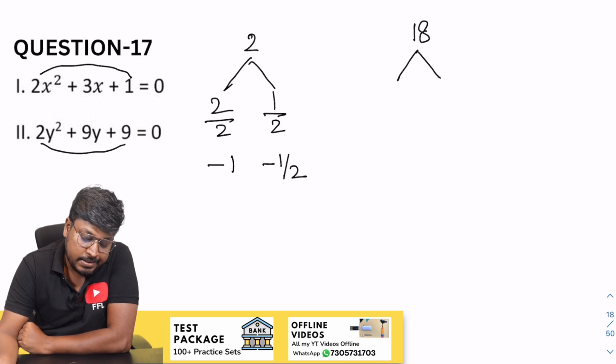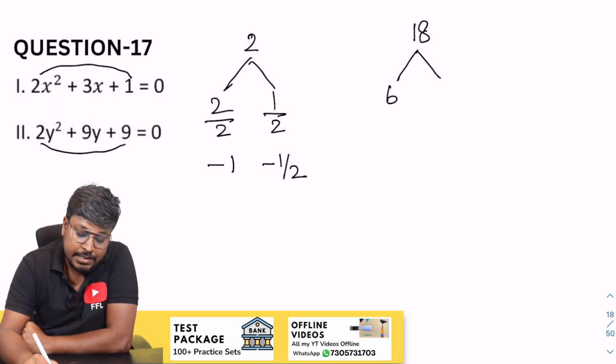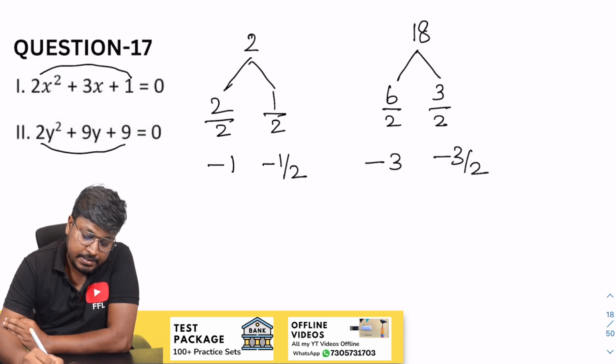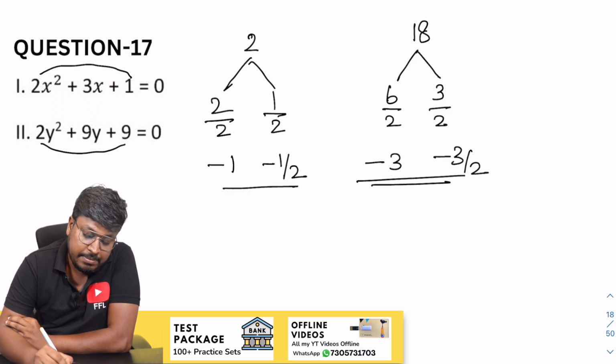So now our target is to get 9. So 6 and 3, 6 and 3 will be 18. So divided by 2, divided by 2. So minus 3 by 2. This will be the factors of y and this will be the factor of x.